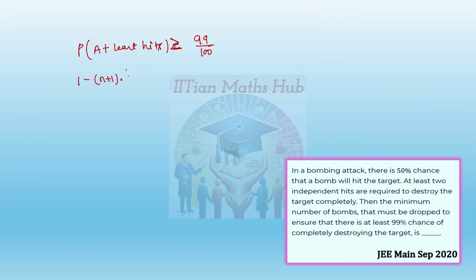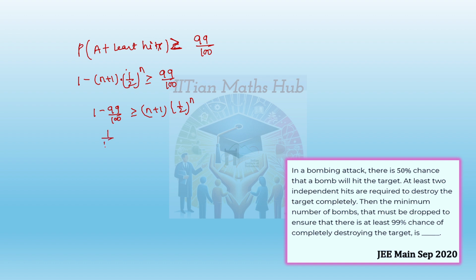Right? 1 by 2 whole to the power n. Now maximum students reached up to here. After this there's a problem. So if I take the 99 by 100 to the left side and this n part to the right side, we get 1 minus 99 by 100 greater than or equal to (n plus 1) into (1 by 2) whole to the power n.